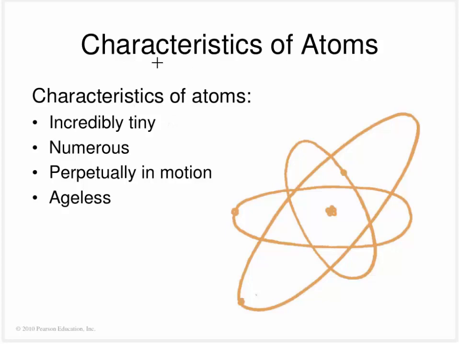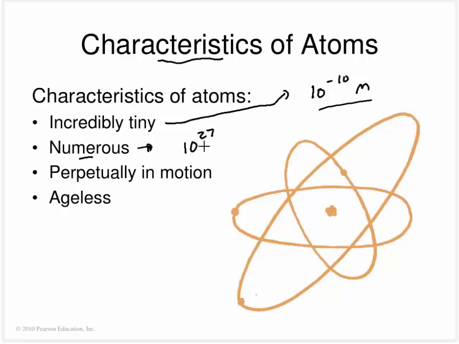Some basic characteristics of atoms: they're incredibly tiny, very, very tiny. I'm talking 10 to the minus 10th meters across, and that's about 1,000,000 times thinner than a piece of hair. They're very numerous because they're so small, they have to be. If you're curious about how many atoms make up your human body, it can be roughly 10 to the 27th atoms, and yes, that is a 1 followed by 27 zeros.